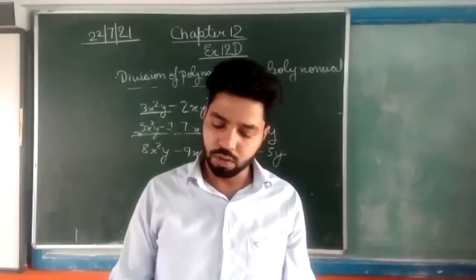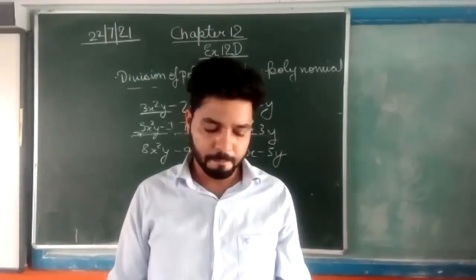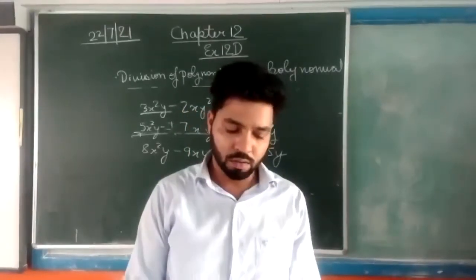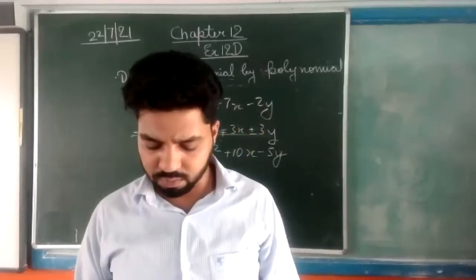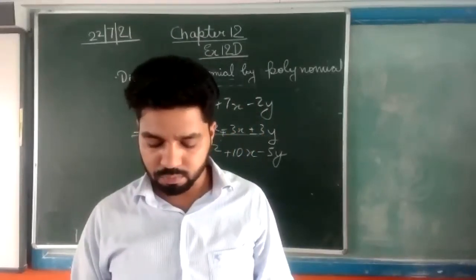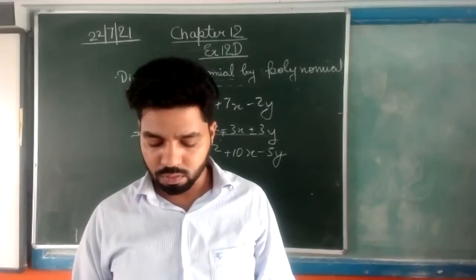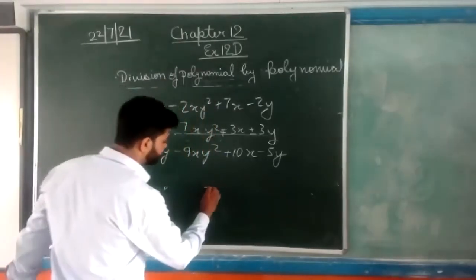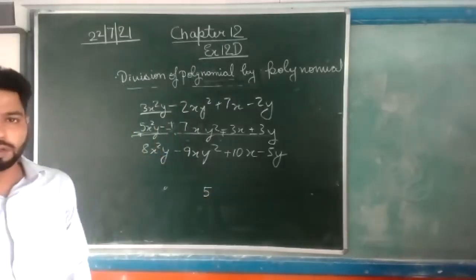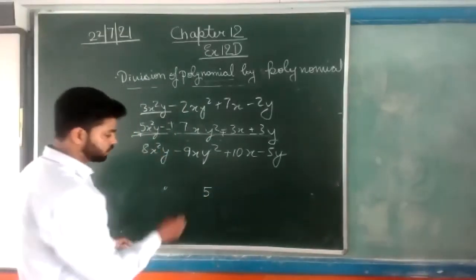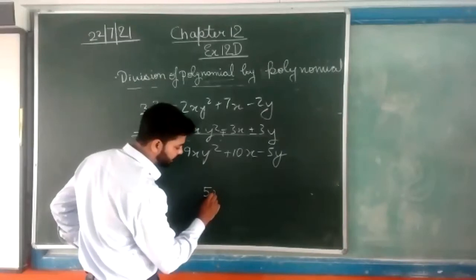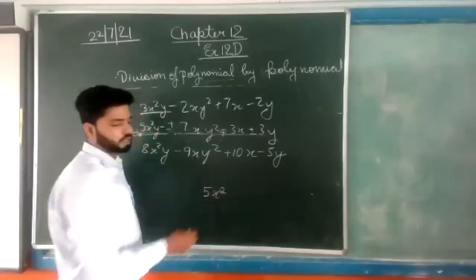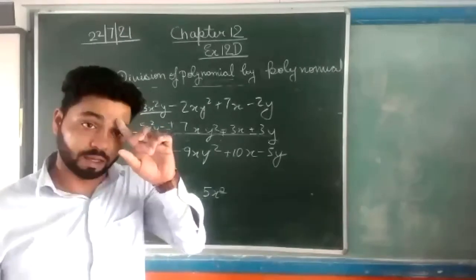Exercise 12B? No, sir, 12A. Question number 6, which part? The 10th part. The question is, what is the degree of this expression? This is the constant term. So instead of this, we can write x to the power 0, so we will take the degree of that. That is 0.